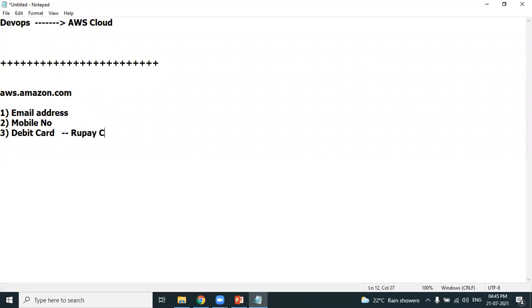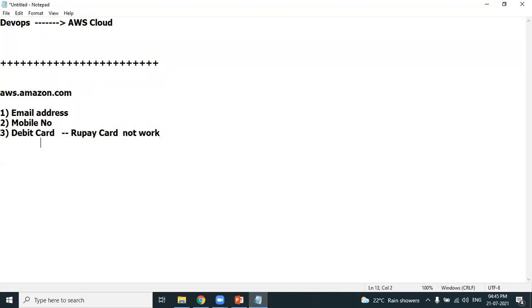RuPay card will not work. Debit card, Visa card, MasterCard will work. If you're having a RuPay card, please do not use it. Please use MasterCard. If you're not having MasterCard, you can use a card of others, your parents or your family members. It need not be your own debit card. One debit card should be linked to your AWS account. RuPay card does not work.